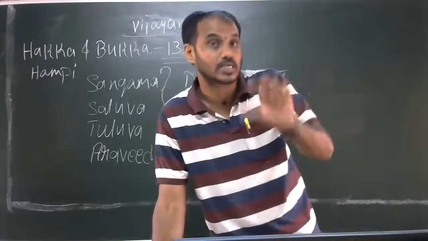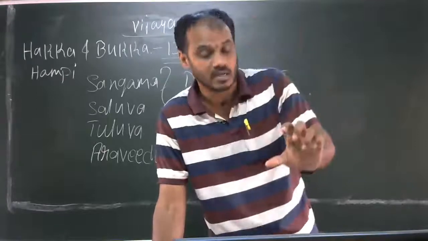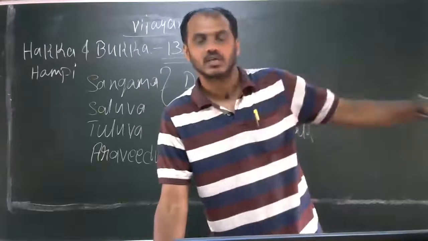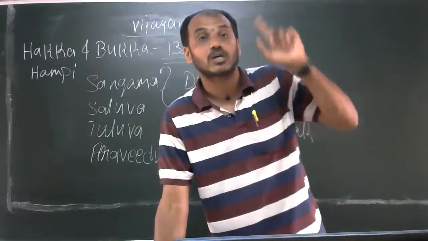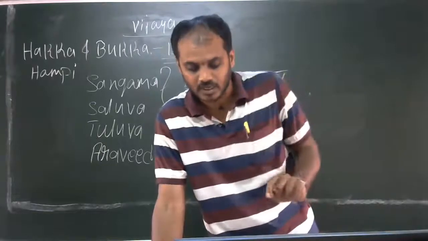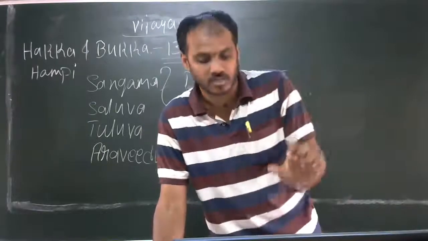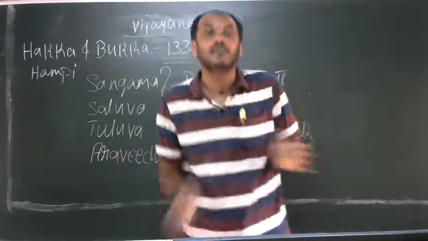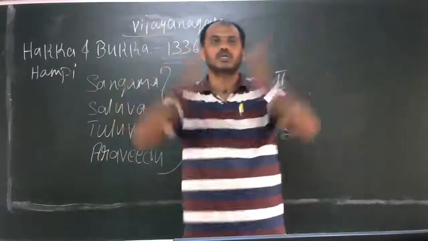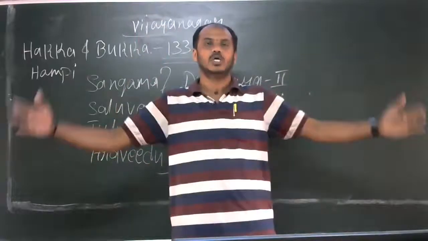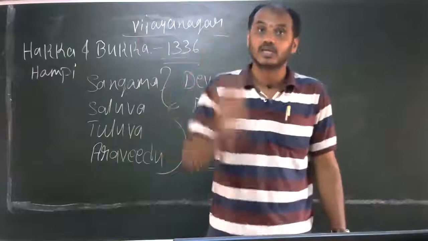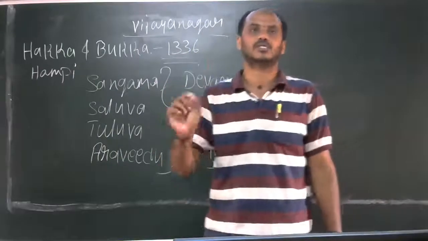So there is no place on earth comparable to Vijayanagara. These are the words of the Persian traveler Abdul Razak.